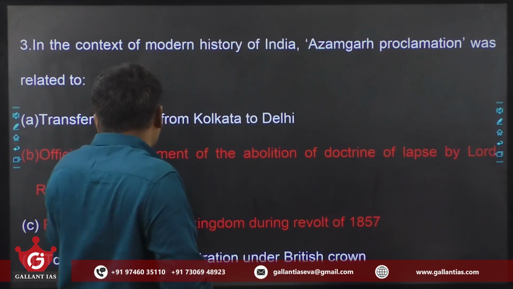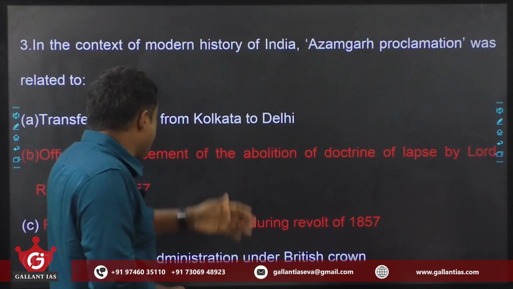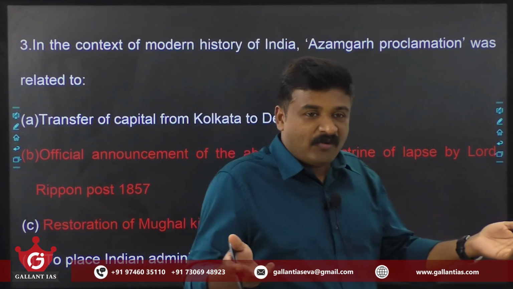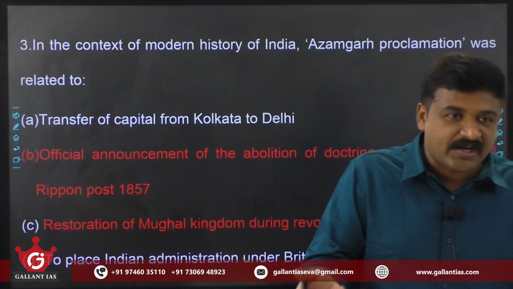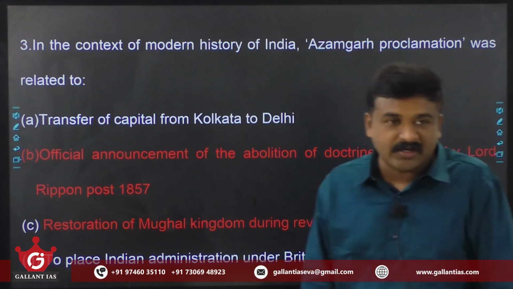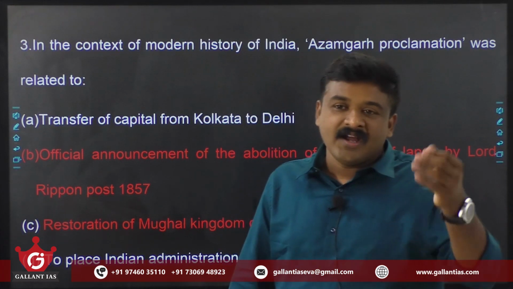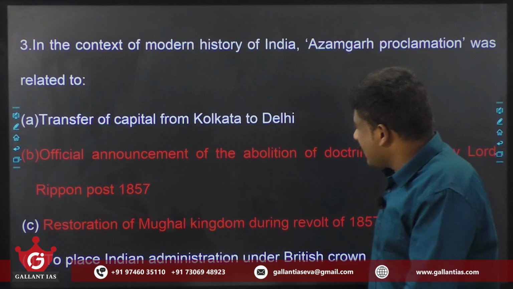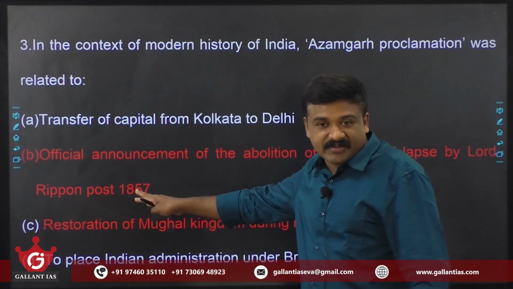So here, this is not related to the transfer of capital from Kolkata to Delhi. Nowhere when we learned that did we hear about this kind of proclamation. Then, to place Indian administration under the British Crown, that is a totally stupid statement. I eliminated that too. But there is something related to 1857, am I right?